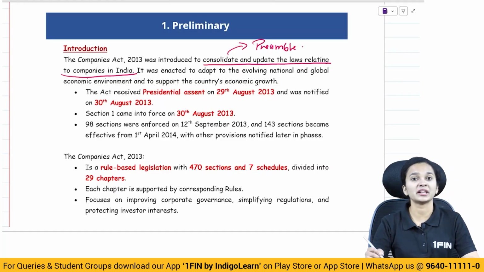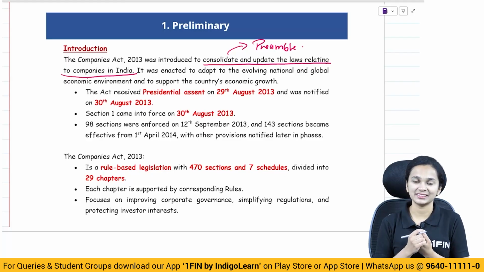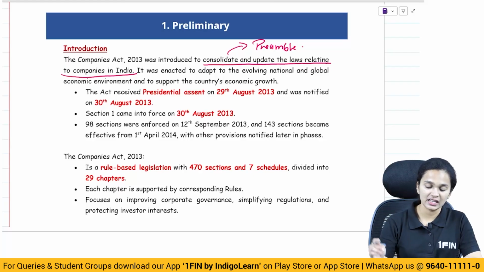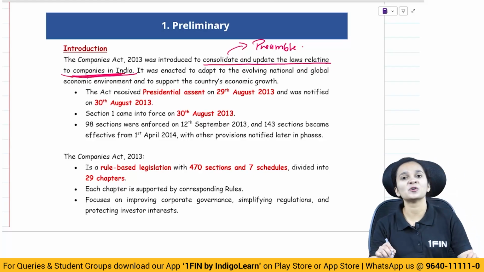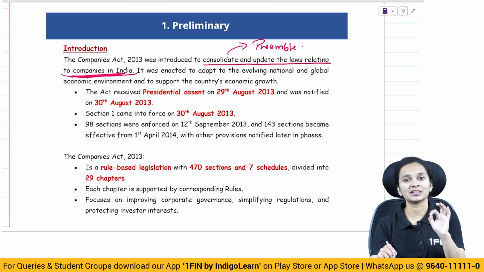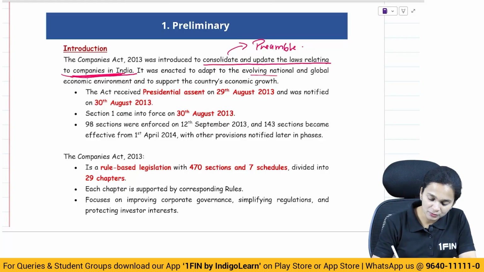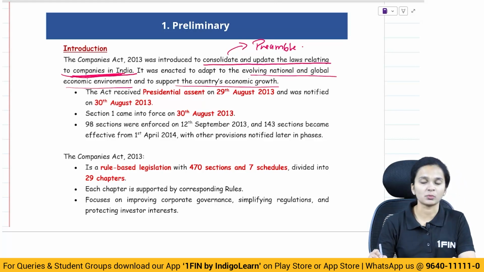What is a preamble? The preamble specifies the scope and the power of the act. It was made to consolidate and update the laws relating to companies in India. So this is a law which specifically relates to companies. It was enacted to adapt to the evolving national and global economic environment and to support the country's economic growth.